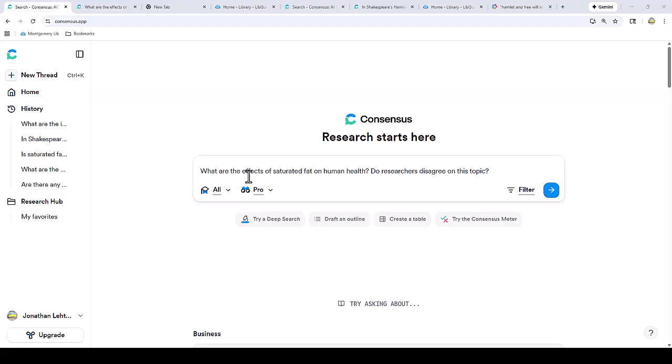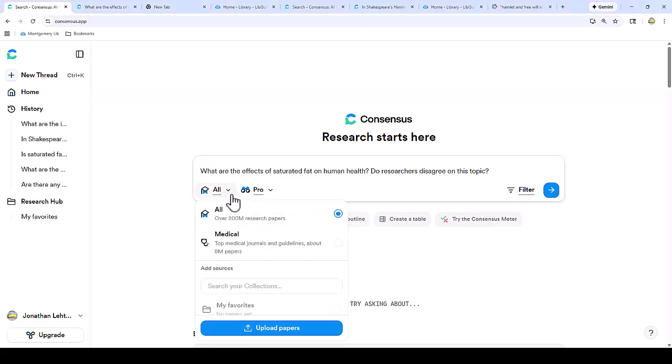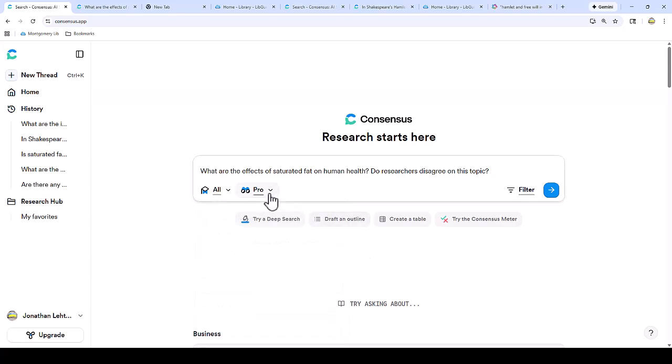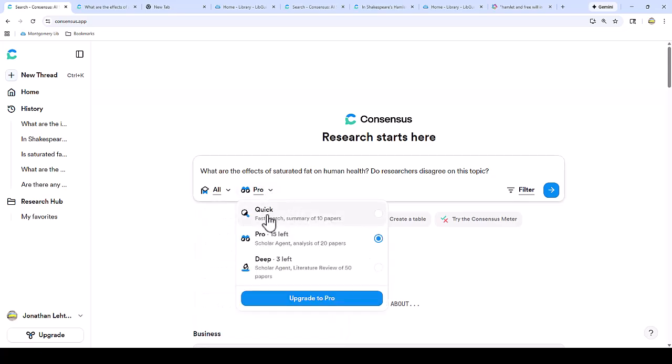Next, let's look at the search options available in my free account. By clicking the first menu on the left, I can specify if I wanted to search the entire corpus of over 200 million sources or a targeted medical corpus of about 8 million papers in approved medical journals. On the next menu, I can select the type of analysis. I can do unlimited quick searches, which will select and analyze 10 papers at a time, or I can use up my free monthly credits to do a pro search, which searches 20 papers at once and gives a more in-depth analysis. Currently, I can get 25 pro searches each month for free.